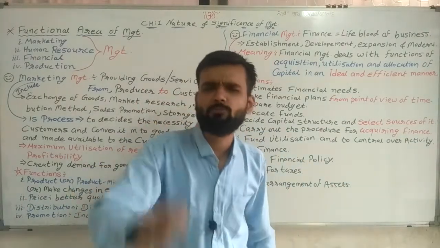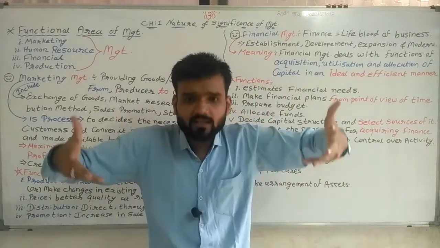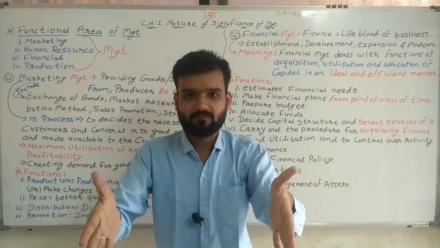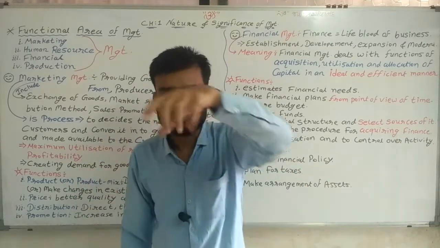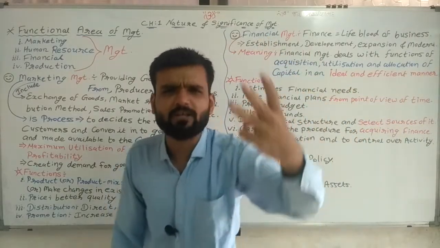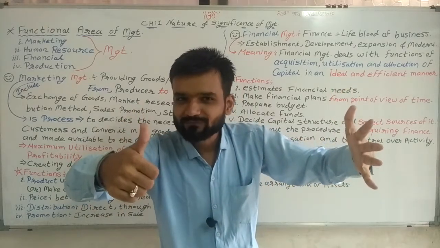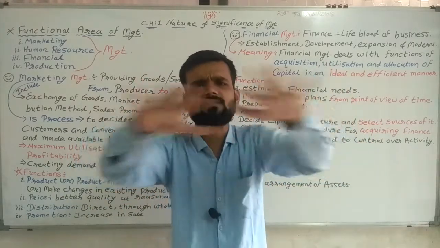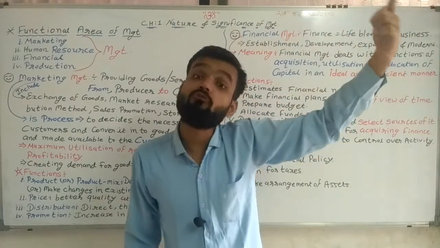Then the most important thing, functions of management. What are we doing in management? Which activities are done in management? Planning, organizing, staffing, directing, controlling, coordination also. So all these things are completed, that is functions of management.